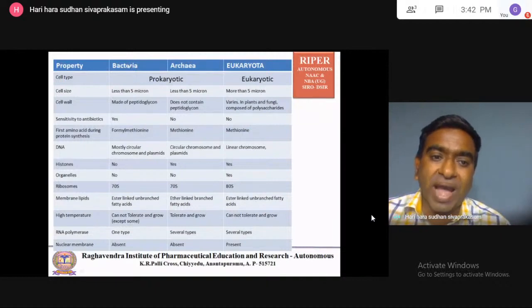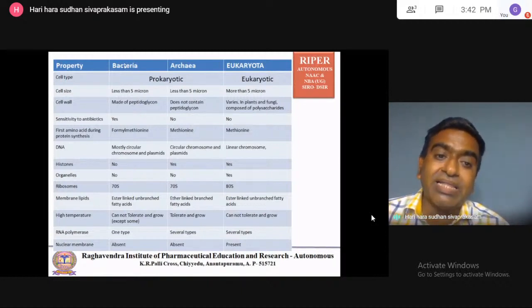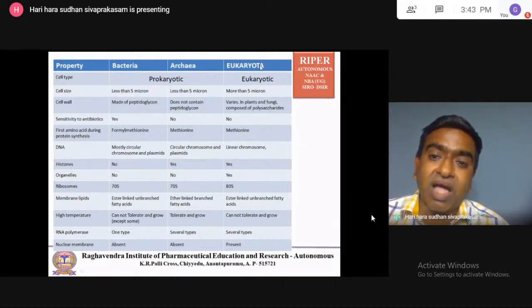So bacteria are made up of peptidoglycan, and archaea does not contain peptidoglycan, and eukaryote also does not contain peptidoglycan, but the cell wall is made up of other polysaccharides. Then bacteria can be killed by antibiotics. So antibiotics can kill the bacteria, but eukaryota and archaea cannot be killed by antibiotics. So antibiotic sensitivity is not there in the archaea as well as in the eukaryota.